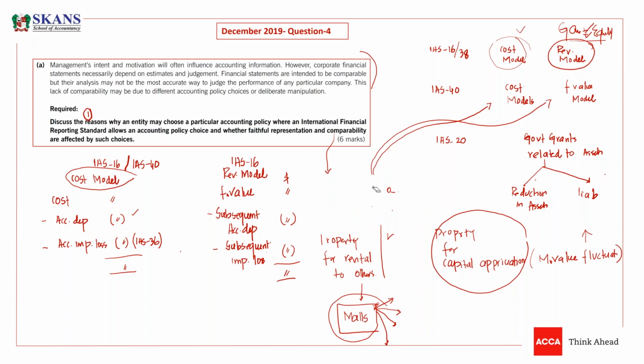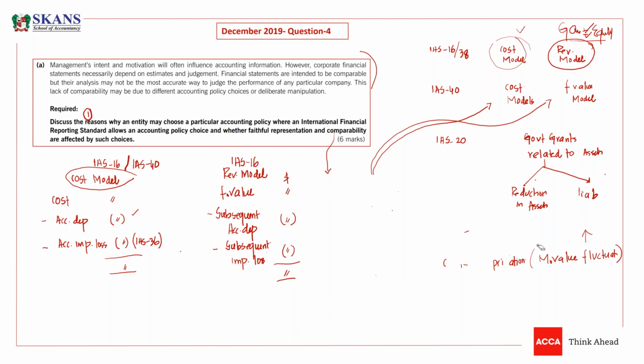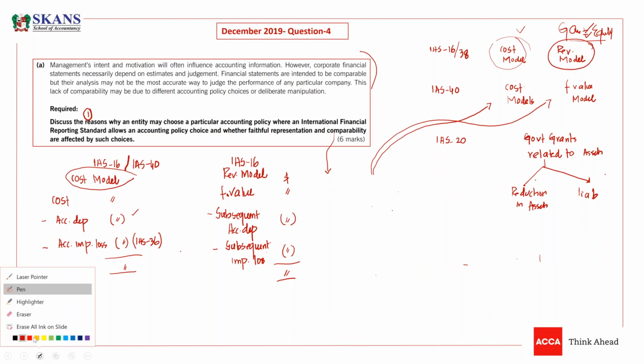Now under the revaluation model, gain will be charged to other comprehensive income. Under the revaluation model, guys, if the market value is more than the carrying value, we will have a revaluation gain.